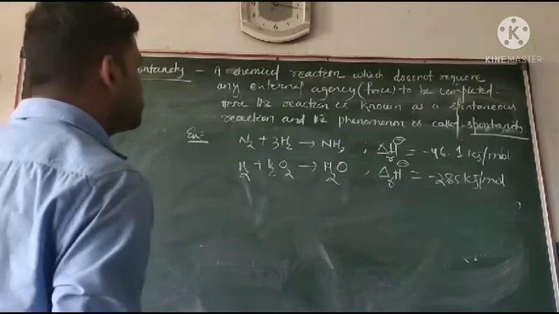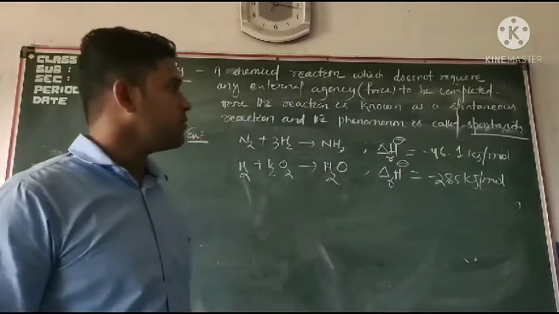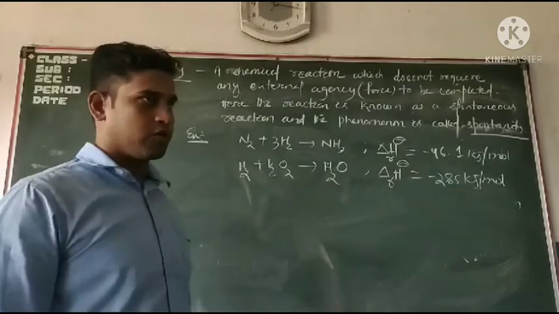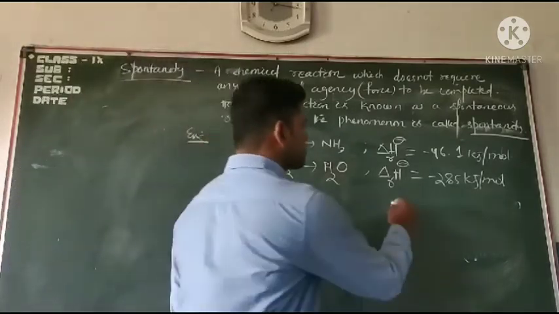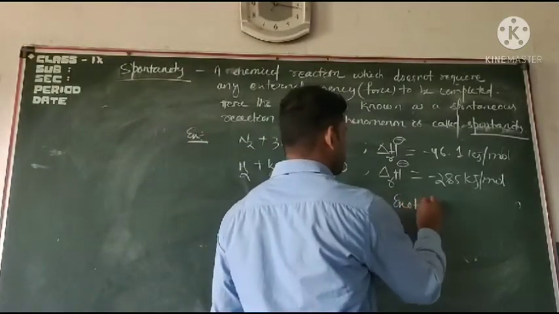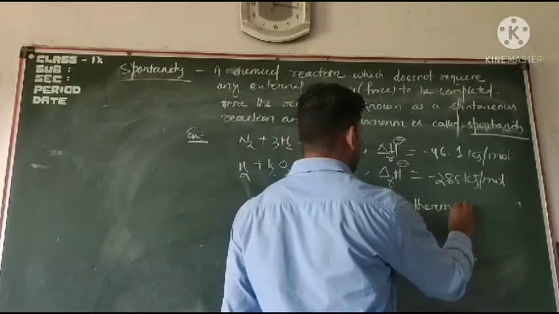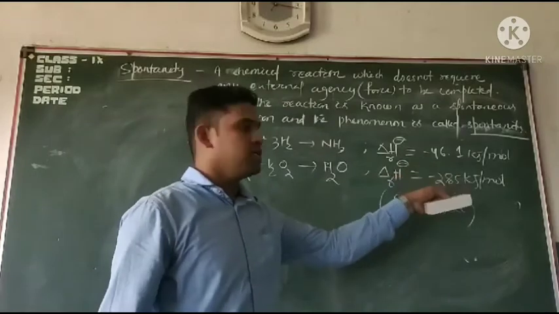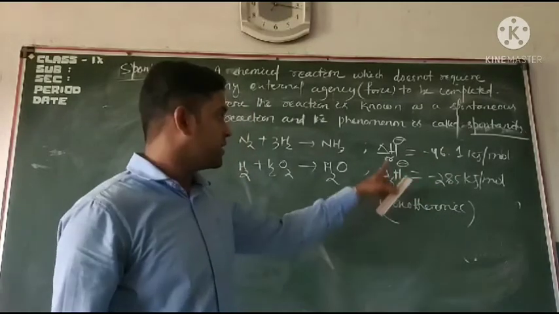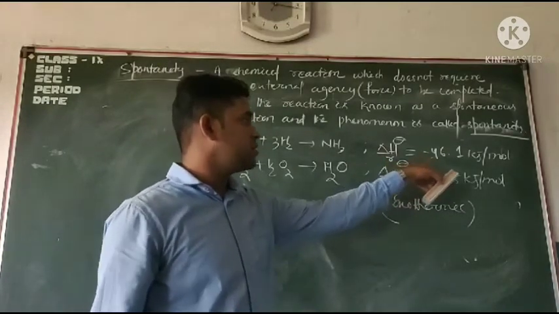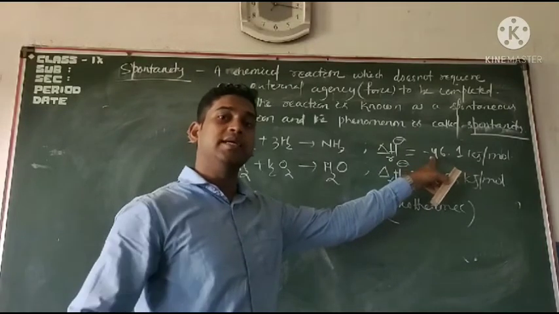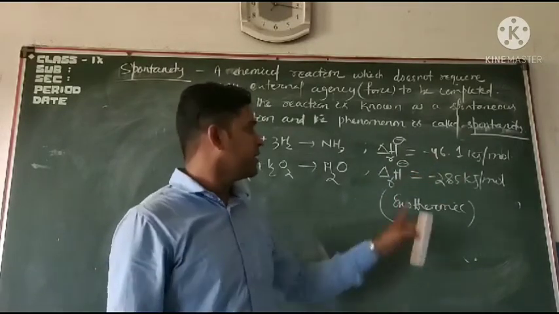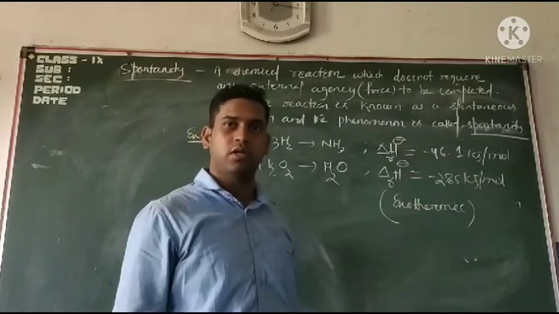One is N2 plus 3H2, formation of ammonia, and another is formation of water. Both the reactions are exothermic because del H is negative for both the processes. Here enthalpy is negative, meaning heat is liberated, right? Heat is produced or evolved.